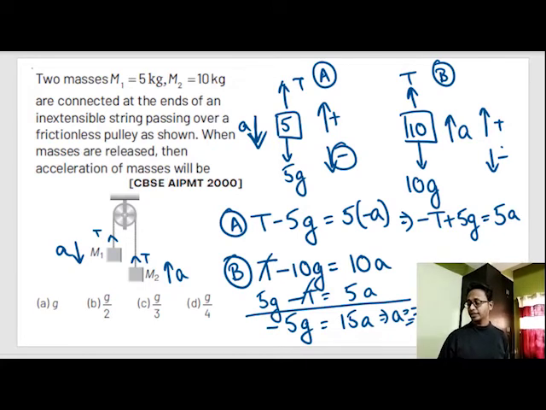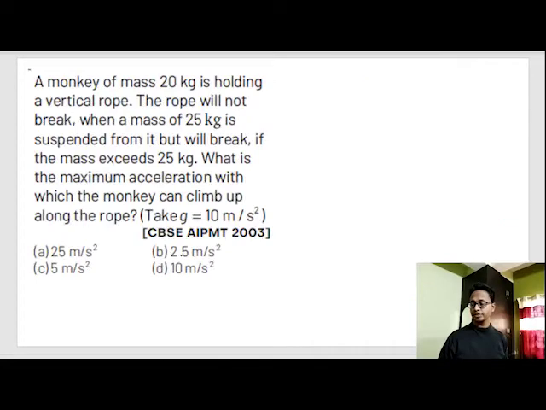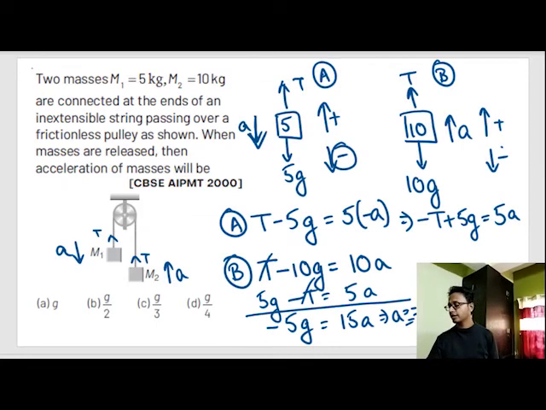So our answer will automatically give us the values of direction. Okay. Now let's proceed to the next question. A negative sign means acceleration is acting in the downward direction. Okay, out here I have already taken minus a. Okay.